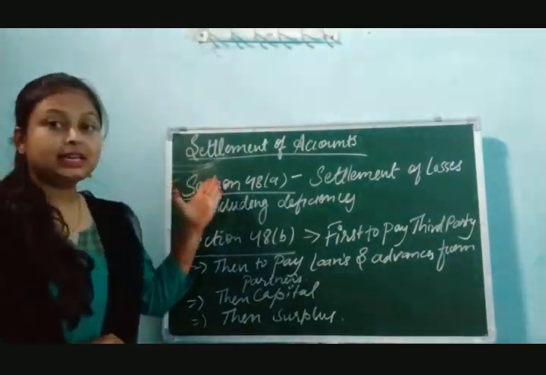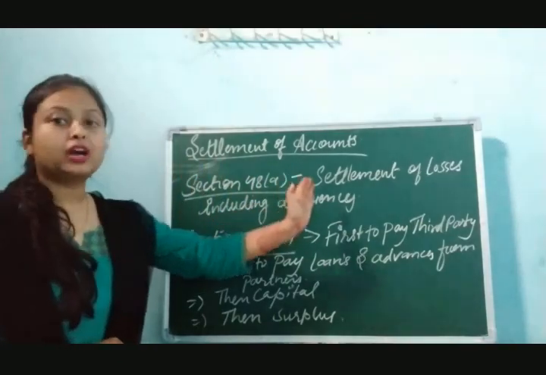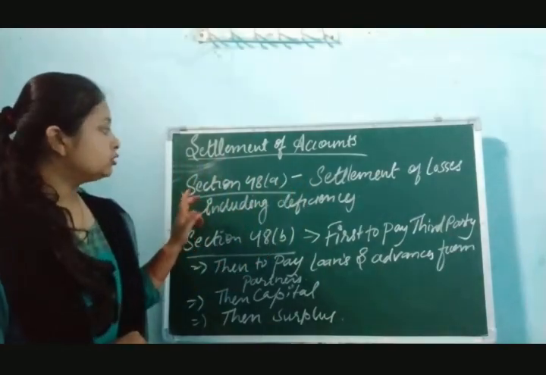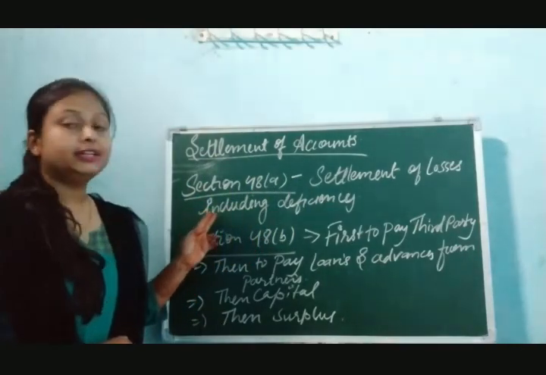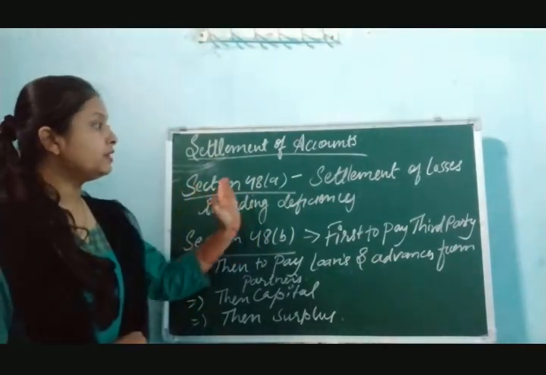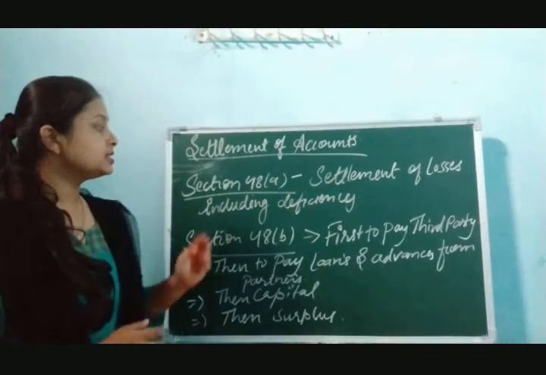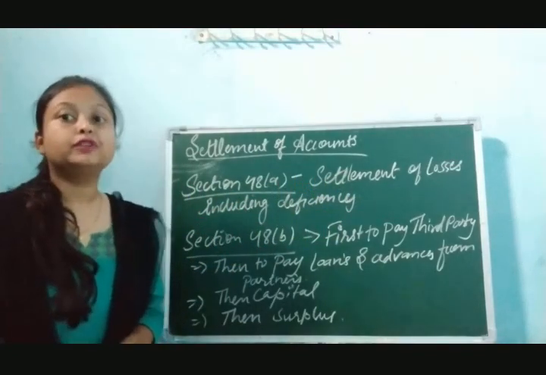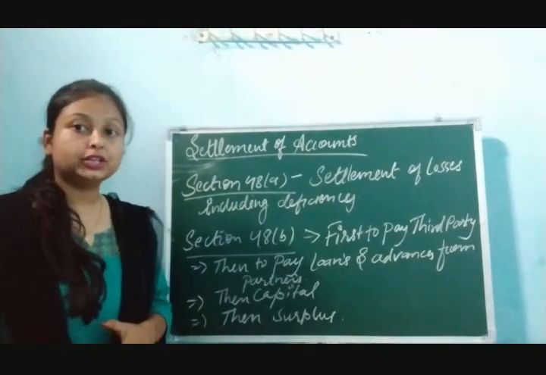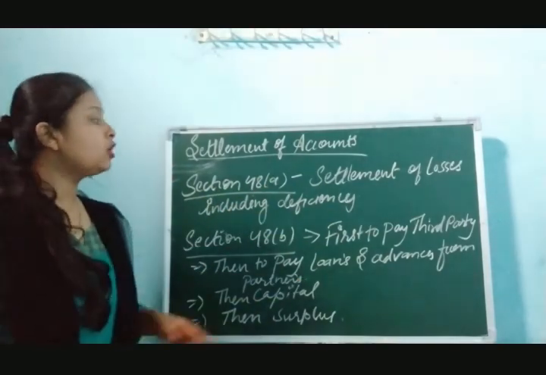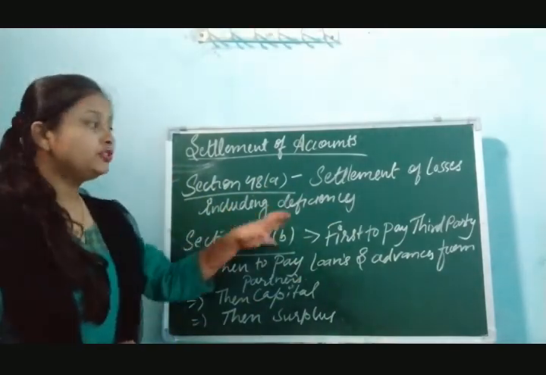Firstly, I have written that settlement of account can be done with the help of Section 48 under the Partnership Act 1932. Firstly, what do we have to settle according to Section 48 of the Indian Partnership Act 1932? Firstly, we have to settle the losses, including deficiency.